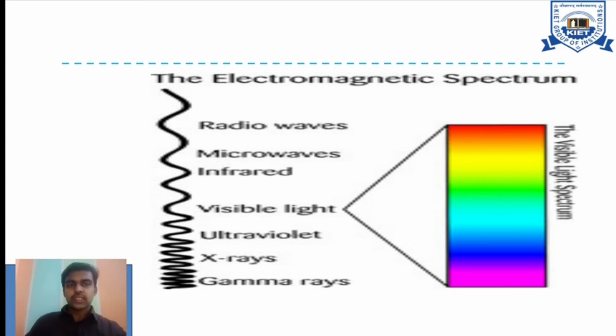That is the commercial purpose, and the visible light spectrum plays a vital role. Depending upon these waves, we get the light, the ultraviolet waves, X-rays, gamma rays, depending upon different wavelengths. By considering this wavelength, we are considering the overall energy happening in electromagnetic energy.